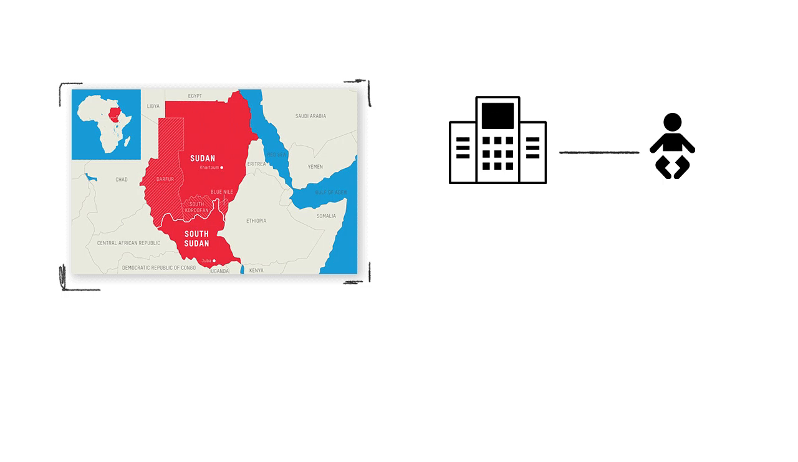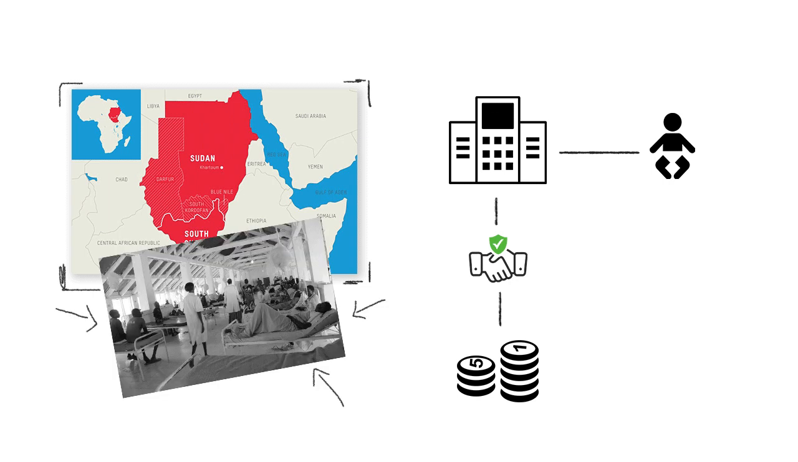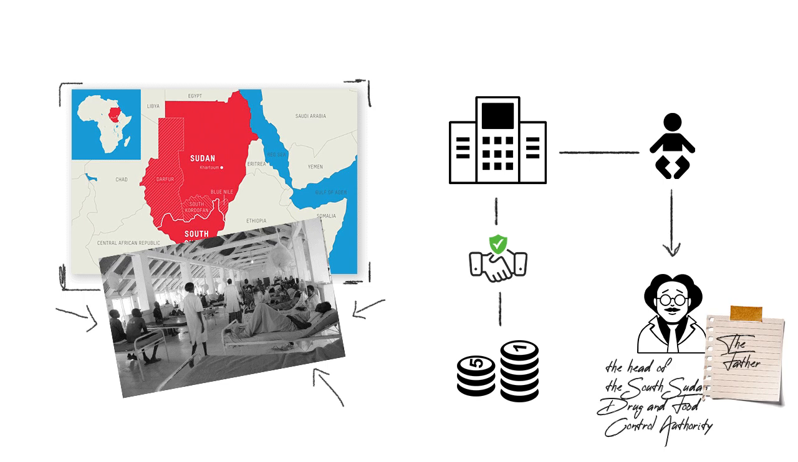a 9-month-old infant. This company received a bank loan to import pharmaceuticals, but failed to deliver the promised products. The repercussions were dire, as hospitals and clinics faced shortages of vital medicines to treat life-threatening diseases like malaria. Surprisingly, the infant's father was the head of the South Sudan Drug and Food Control Authority, the very agency overseeing pharmaceuticals. This is why investigative projects typically start with just a name.